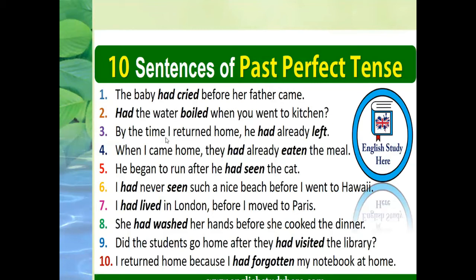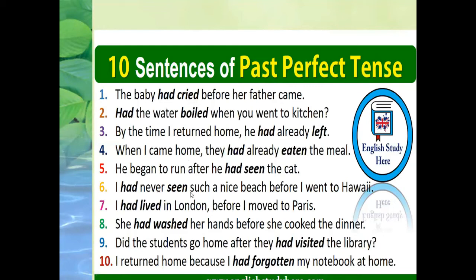Sentence number 3. By the time I returned home, he had already left. Sentence number 4. When I came home, they had already eaten the meal. Sentence number 5. He began to run after he had seen the cat. Sentence number 6.